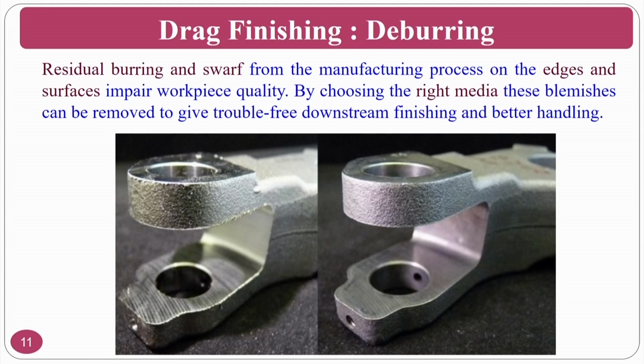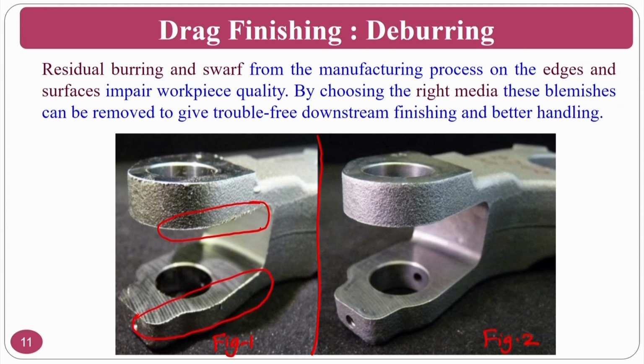If you see figure 1, and I am just dividing it, this is figure 2. In figure 1, if you clearly see, there are burrs on this surface. There are burrs on this surface.